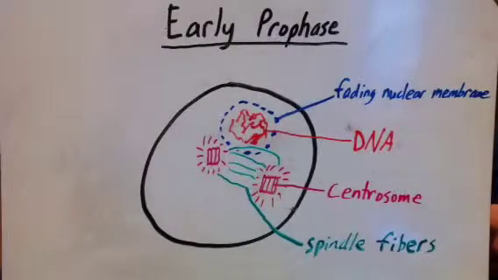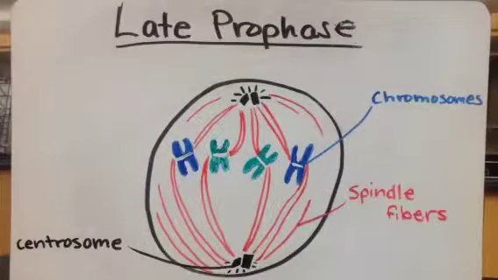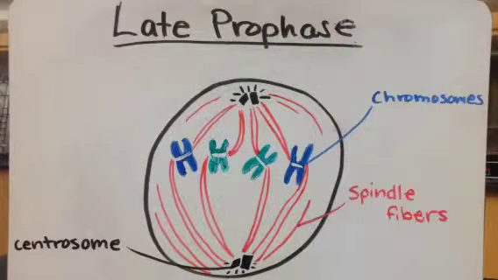During early prophase, the DNA condenses into chromosomes. The nuclear membrane begins to break down and becomes less visible. The centrosomes move to opposite poles and the spindle fibers are formed. During late prophase, the DNA is fully condensed into chromosomes. The nuclear membrane is gone and not visible at all, and the chromosomes attach to the spindle fibers.